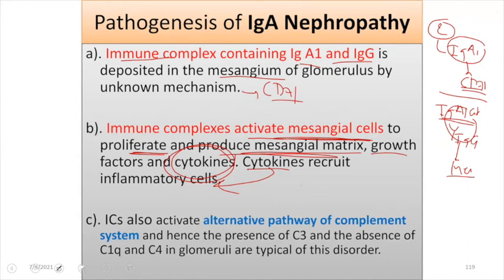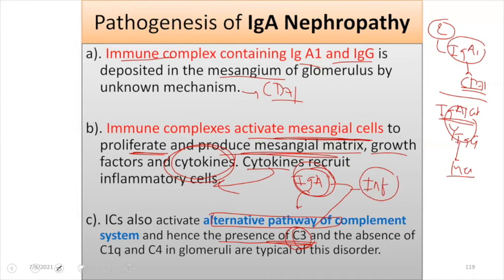And this IgA antibody will activate the complement system via the alternate pathway, and because of this there will be presence of C3 deposit along with IgA deposit when we do immunofluorescence. So immunofluorescence study will show deposits of IgA and C3, and this is typical of this disease.